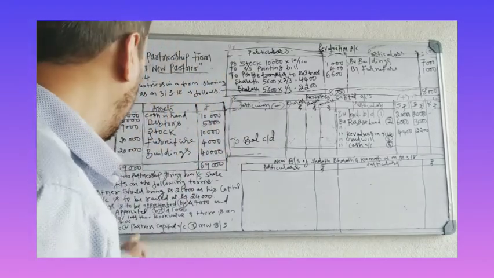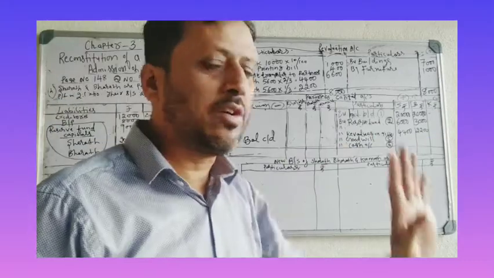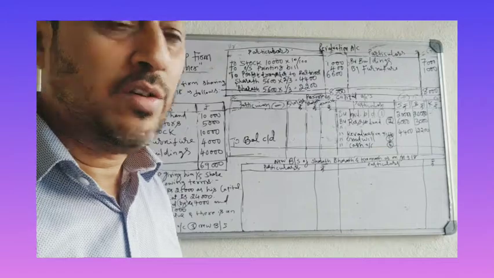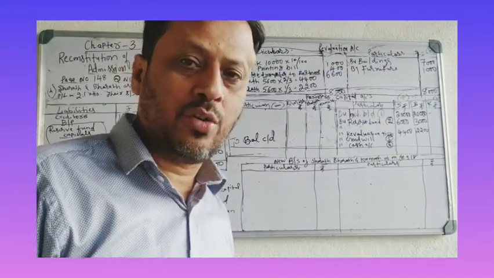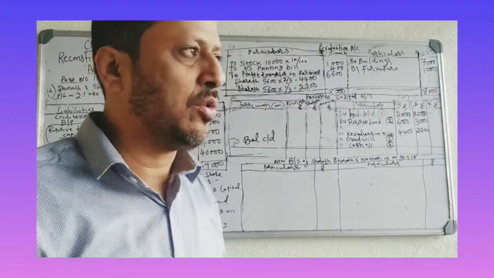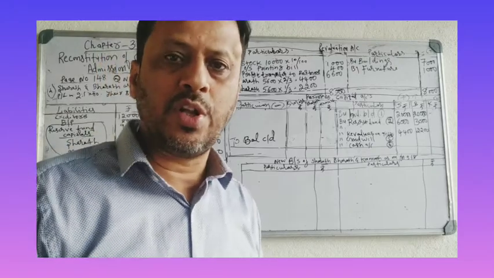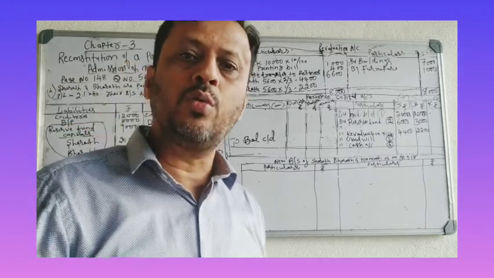Entry number 5. Goodwill is raised at rupees 24,000. Goodwill raised means you just have to write goodwill on the credit side and show the goodwill in the balance sheet. That's it. No need to prepare the cash account here. You prepare the cash account when goodwill is brought by the new partner in cash, when the new partner brings capital and goodwill both in cash.